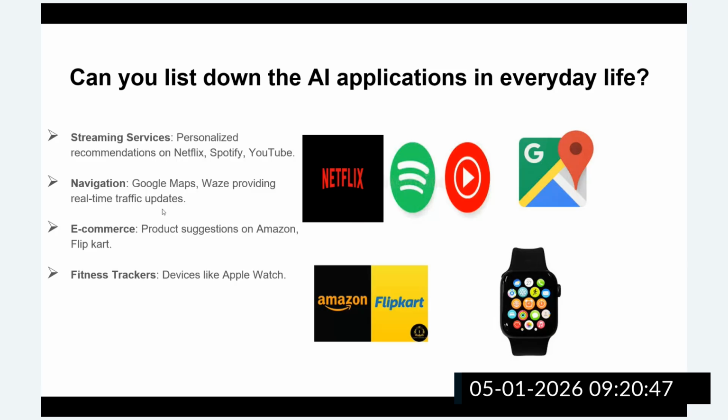And some of the applications of fitness trackers like the Apple Watch. We can understand that we gather the data through the sensors, and we analyze the data. We perform some analysis on the data, analyze the trends, and then we understand the health status of these people. So these are some of the applications where we can implement this AI. These are the day-to-day applications, guys, that we are going to utilize.